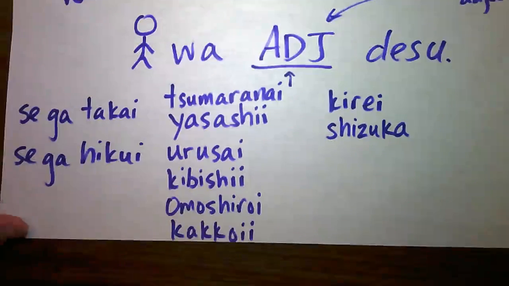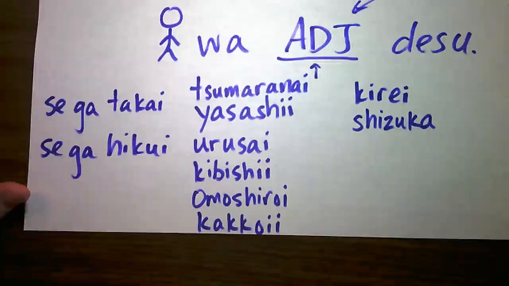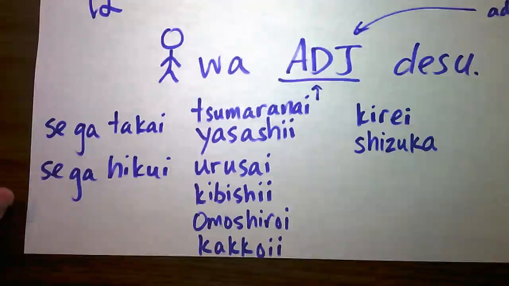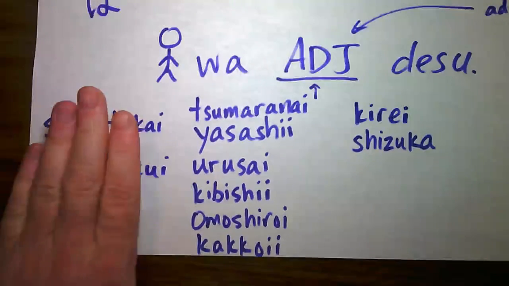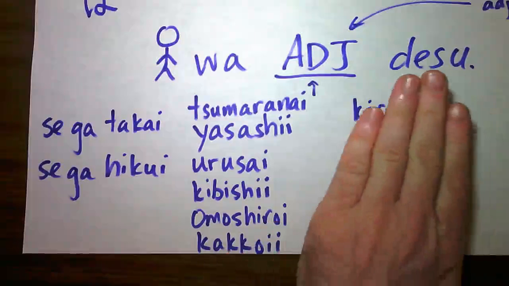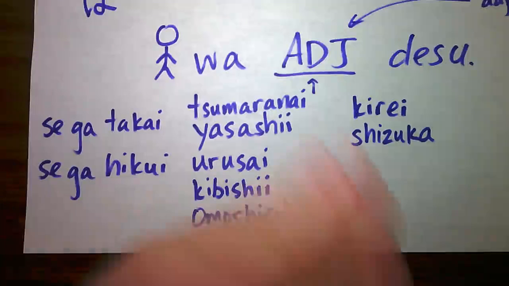And I actually have these divided up into categories. And they don't matter so much for us right now, but that's why I have them listed like this. So these are some phrases, these are a certain type of adjective, and this is a different type of adjective. We'll talk about that later.